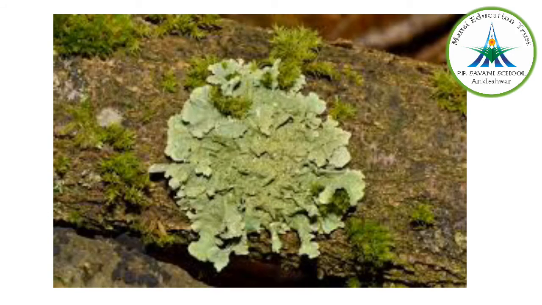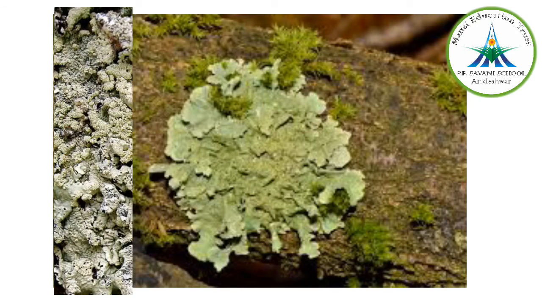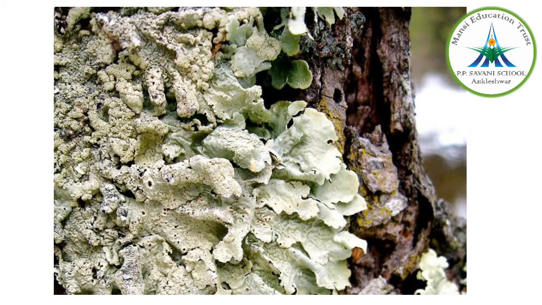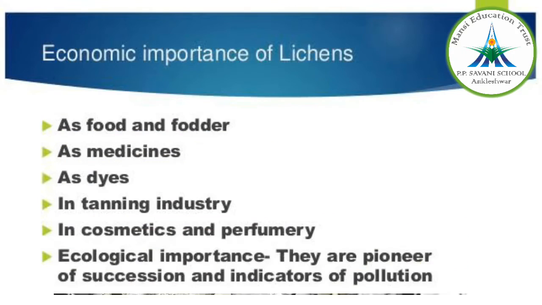Okay, the last part of the concept is the lichen. When I talk about lichen, they are composed of a symbiotic association of a fungus with an alga or a cyanobacterium. The fungus is an ascomycete or basidiomycete. When I have to talk about the economic importance of lichen, they make the food of animals like the reindeer and musk ox in the tundra region. There they are referred to as reindeer moss.